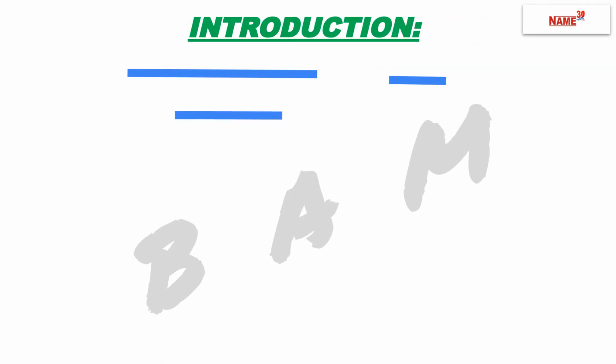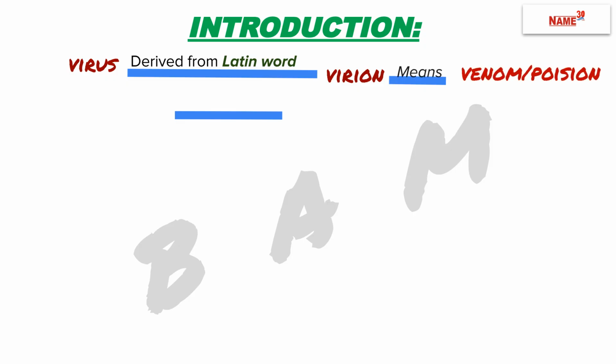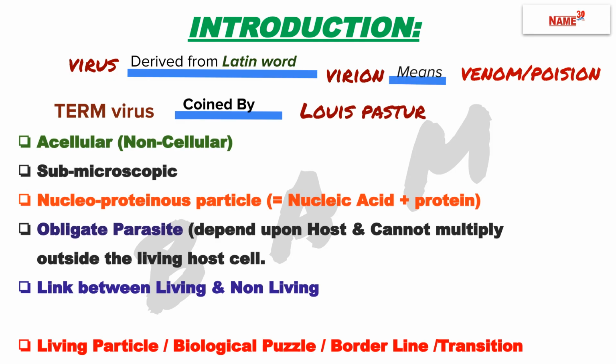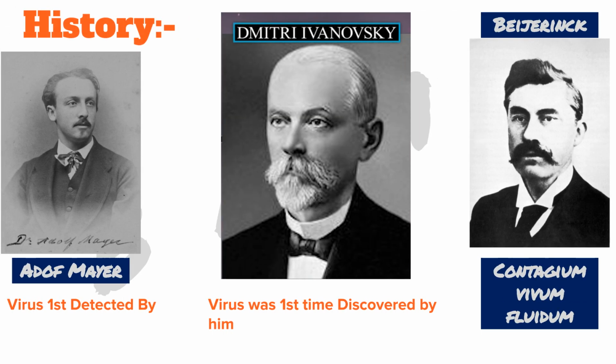We begin our study with viruses, as seen in this visualization of a virus interacting with a DNA strand. The word virus is derived from the Latin word virion, meaning venom or poison. The term virus was coined by Louis Pasteur. Historically, Adolf Mayer first detected a virus. Dmitry Ivanovsky first discovered the virus, and Beijerinck coined the term contagium vivum fluidum.